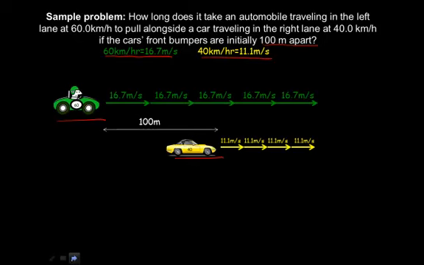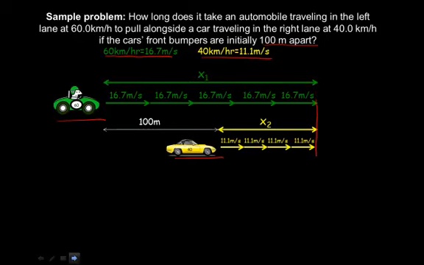So as we draw the motion maps, we notice that we have to draw them as being constant velocities for each. And they're going to get to this location. So this entire distance from here to here we'll define as x1, and this distance from there to there we'll define as x2.